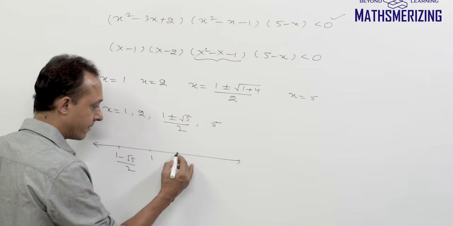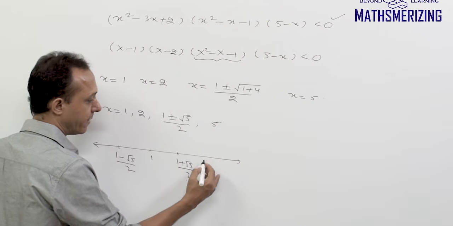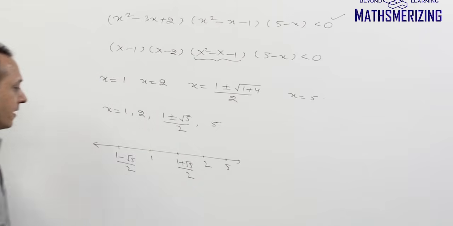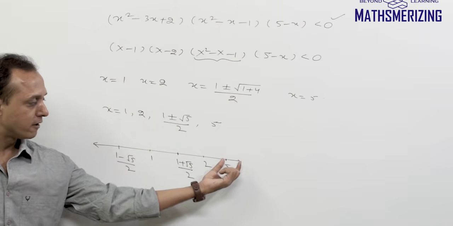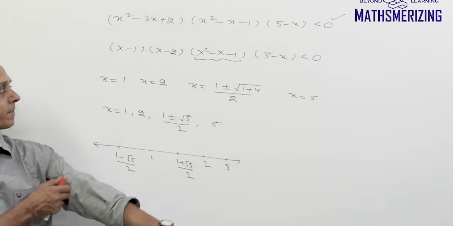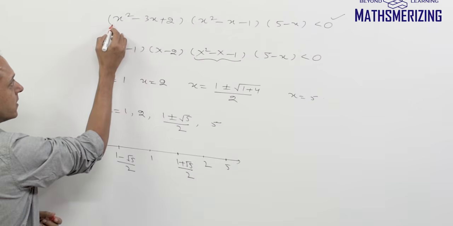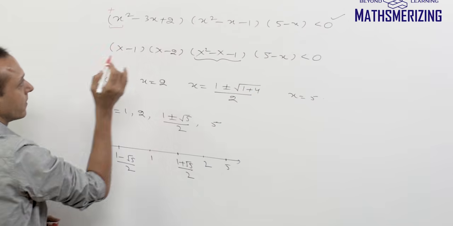So the next one will be 1 plus under root 5 by 2, followed by 2, and then finally it will be 5. So I've represented all the 5 roots on a number line. Now I need to find the sign of the rightmost interval. So what is the sign of the leading coefficient in the first expression? It is positive, right?